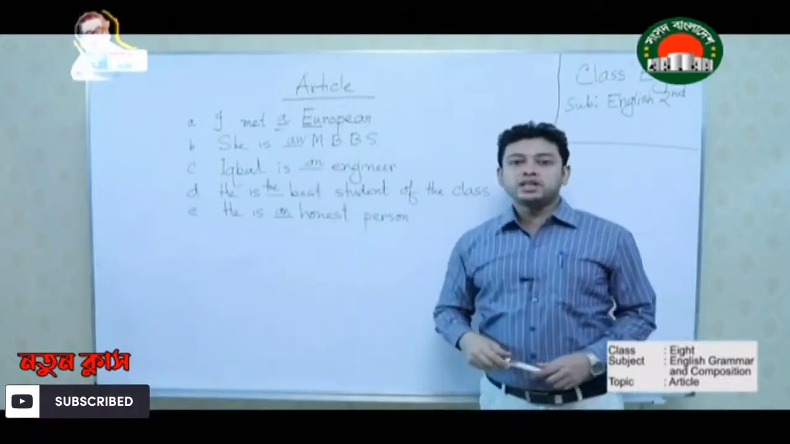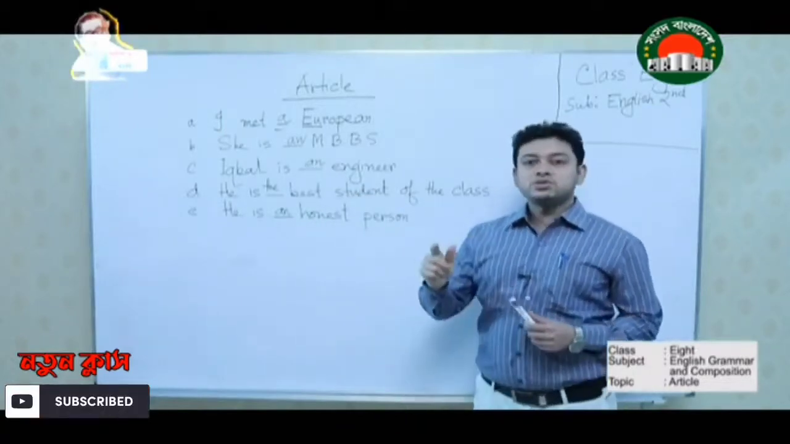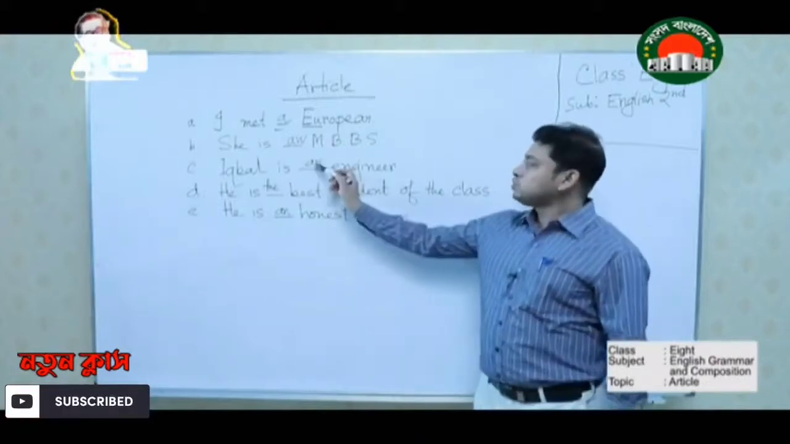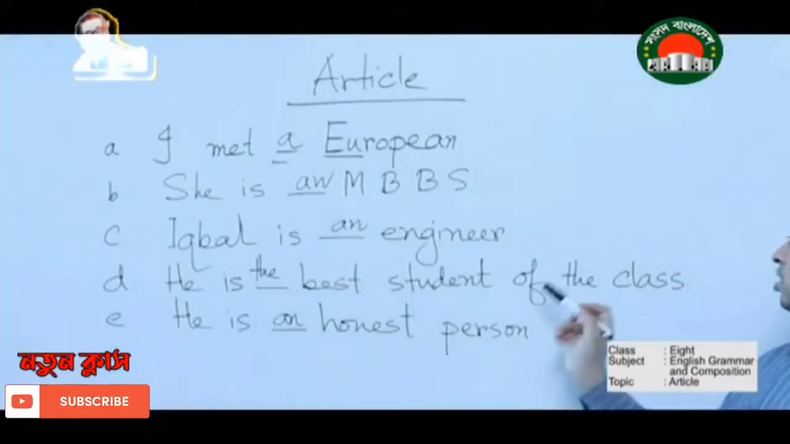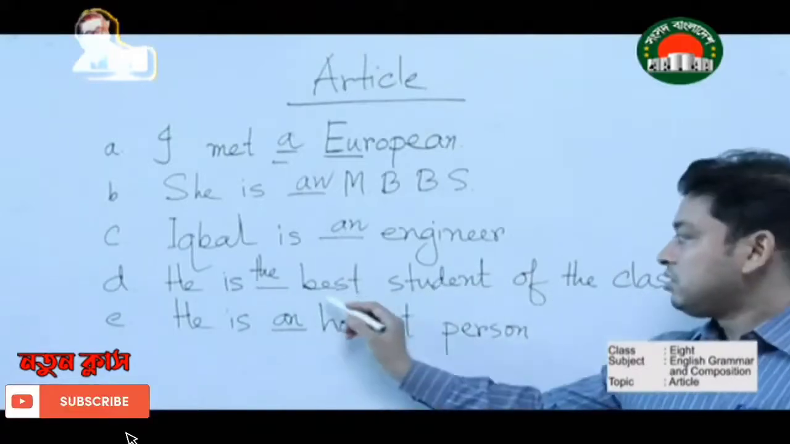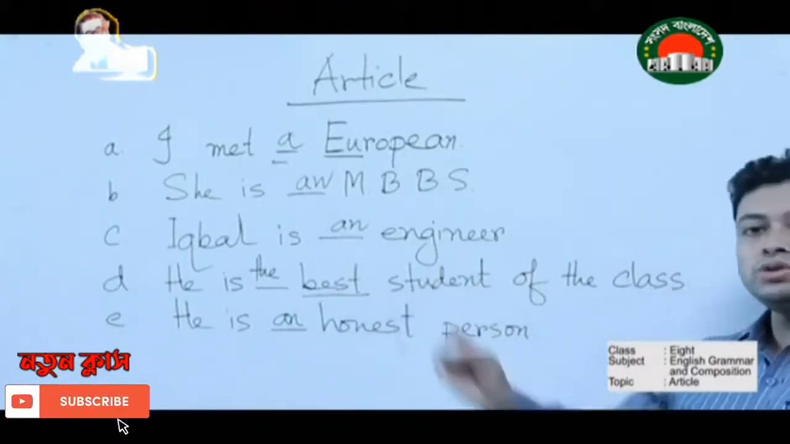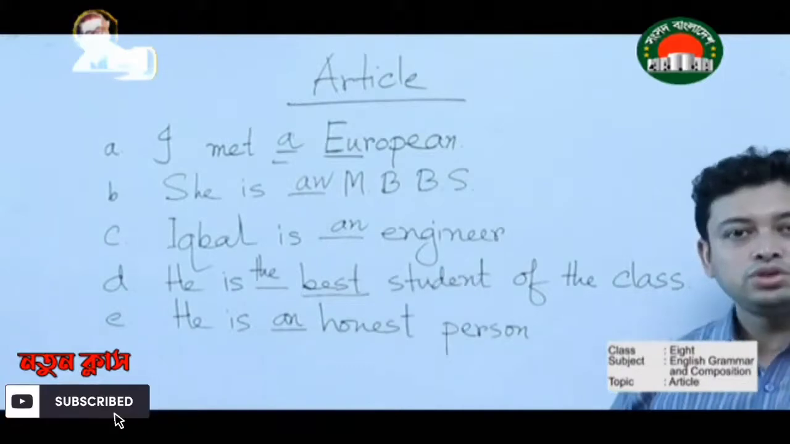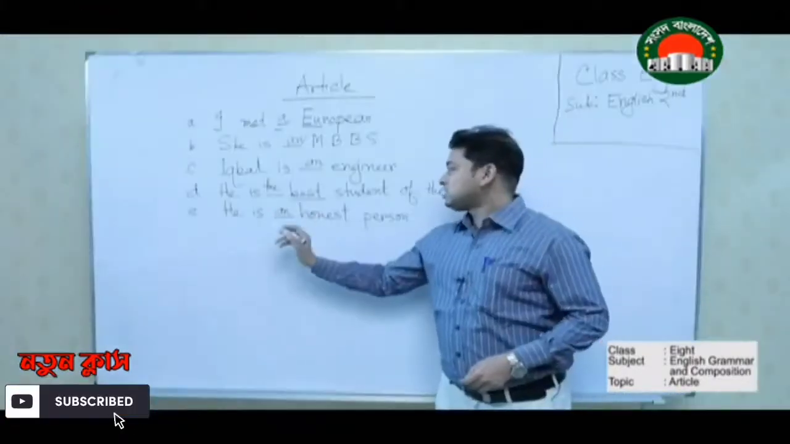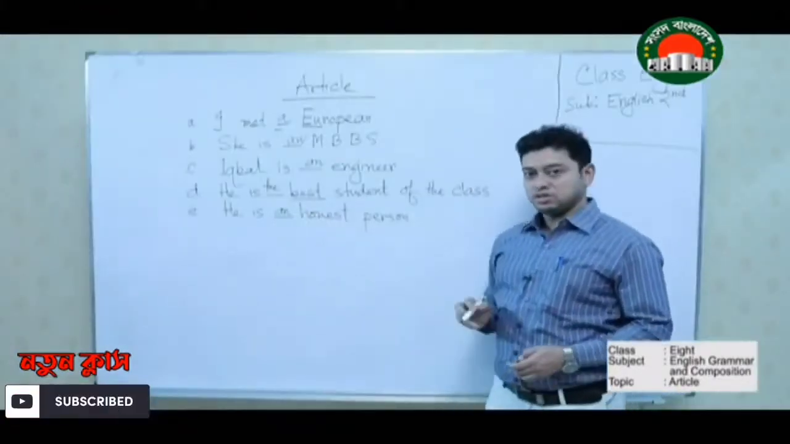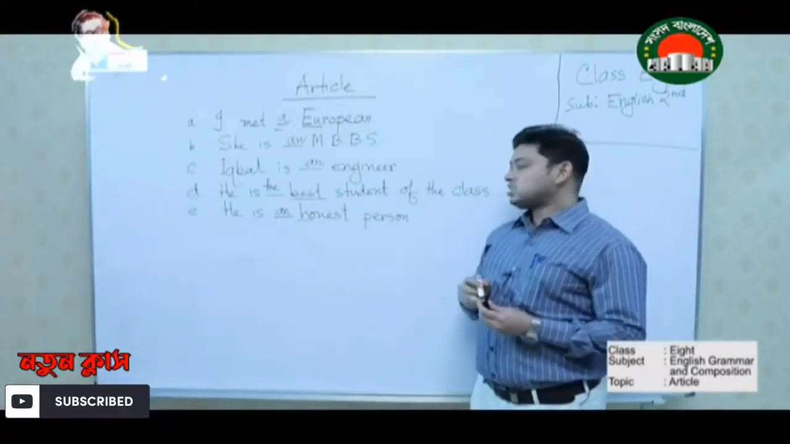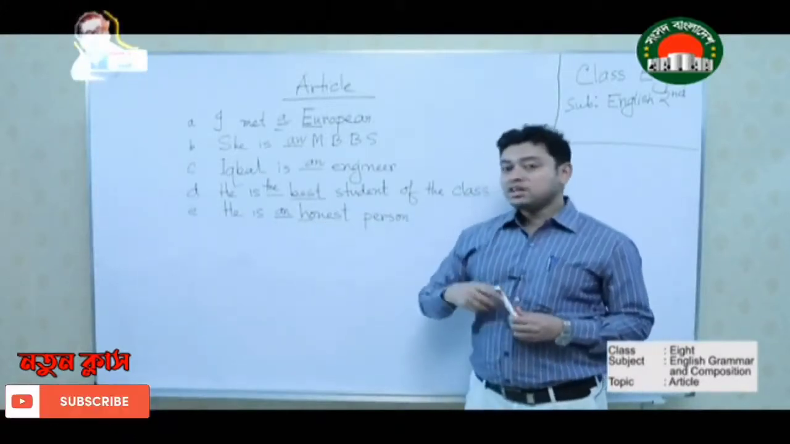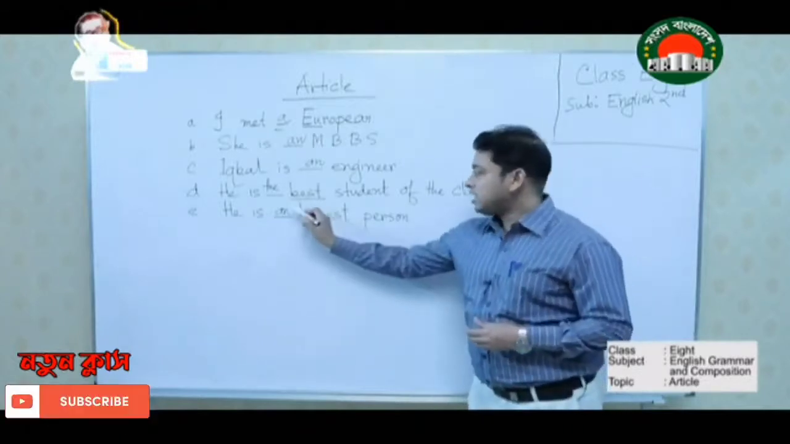And we know that before any rank or profession, we can use A or AN. So AN is used because there is a vowel. He is the best student of the class. Why is there THE? Because this is the superlative form. We know that before the superlative form we have to use THE. The last one is: he is an honest person. See, there is a consonant, but the sound of honest is a vowel sound. That's why AN is there.